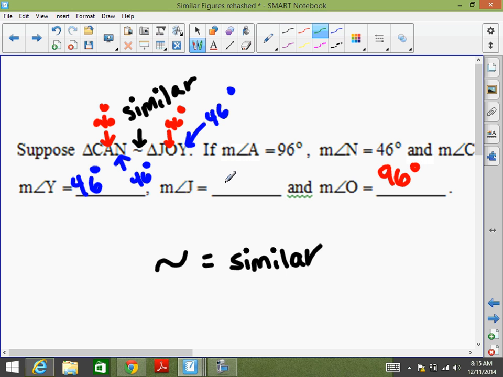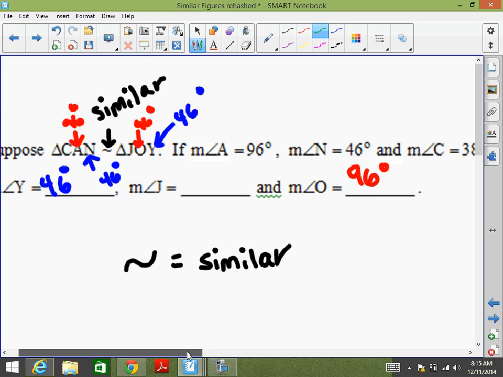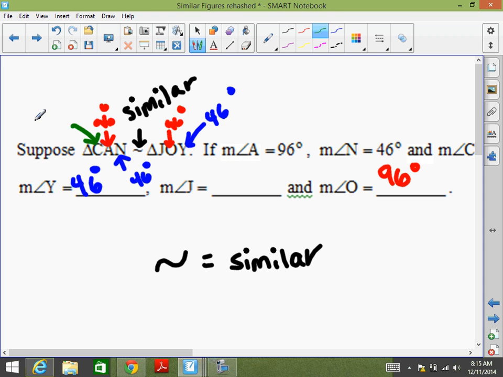Okay? And then it says that C is 38. So what else is 38? J. Okay? So do you see how just from the lettering you can get information? Yes? We don't have to have pictures to figure out the angles. We could match up the letters and figure out the angles. Okay, I'm pretty much done with similar figures with you.